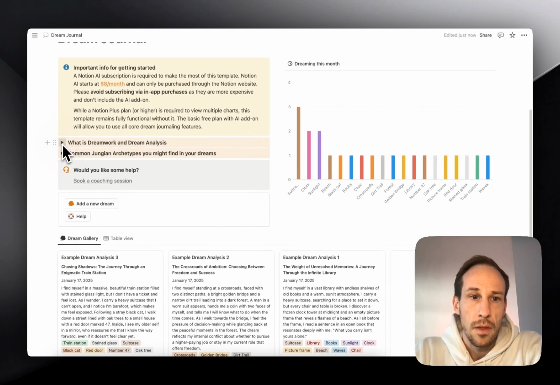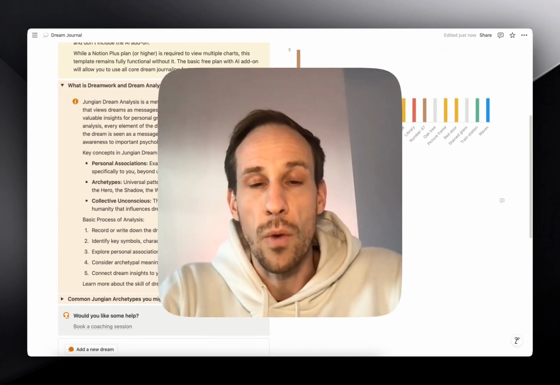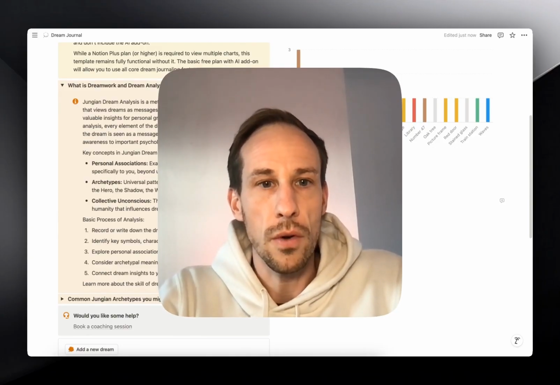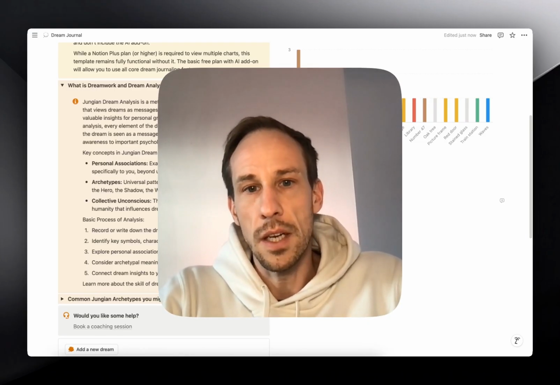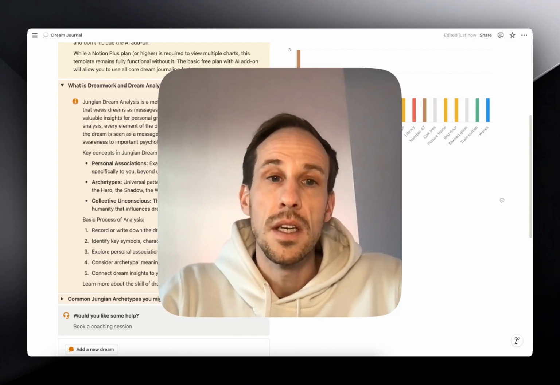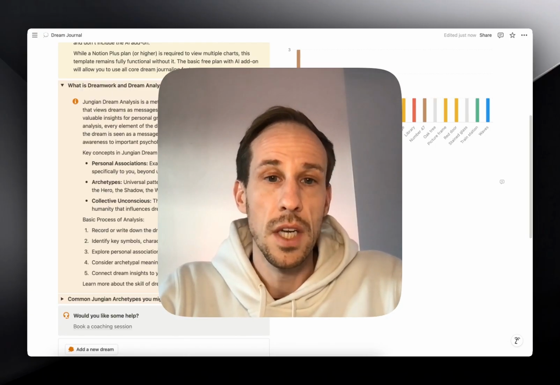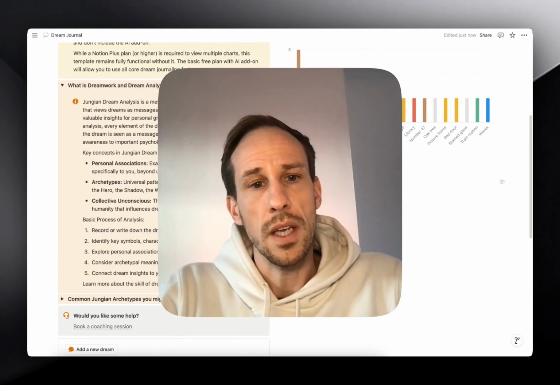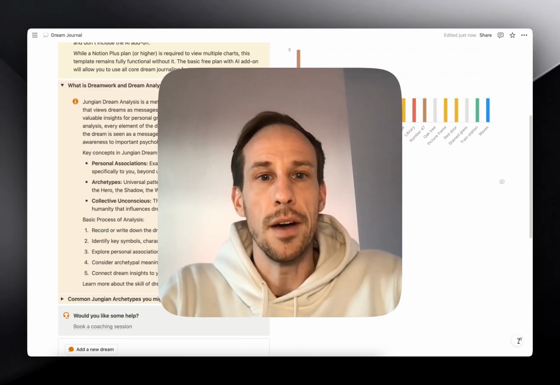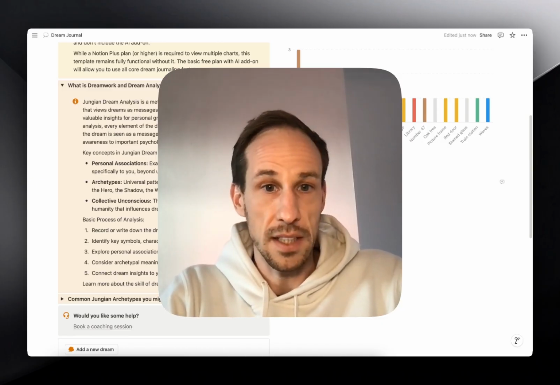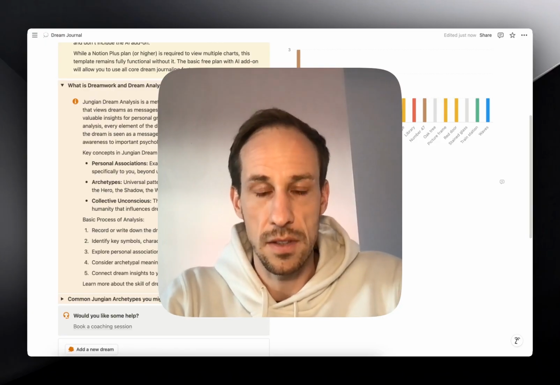First of all, what is dream work and dream analysis? Dream analysis is a way to look into your own inner worlds and get insights from what's going on, what's driving you. This template really follows the Jungian analysis process. What we're doing here is a meaning making process where we're looking at the associations that you have with the symbols that appear in your dream, and also looking at archetypes. That's universal patterns and images that appear in dreams, because we are part of the culture, part of a zeitgeist. So what this tool helps you do is discover those archetypes and then work with them, analyze what that means for you.